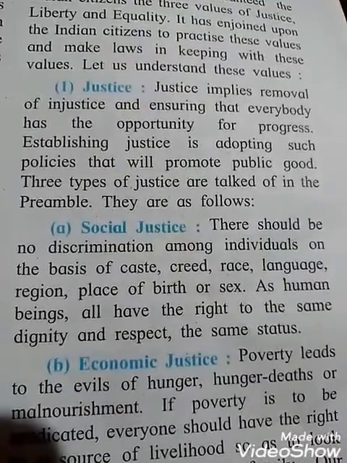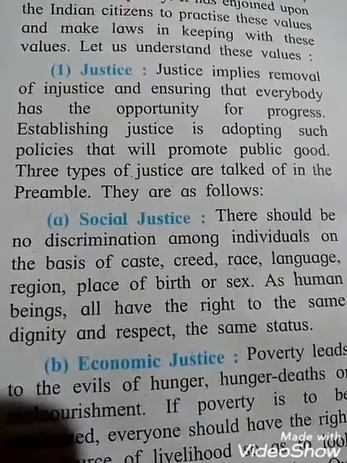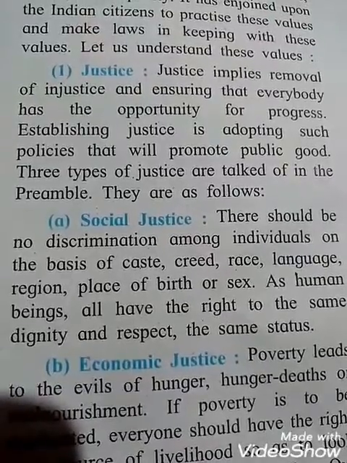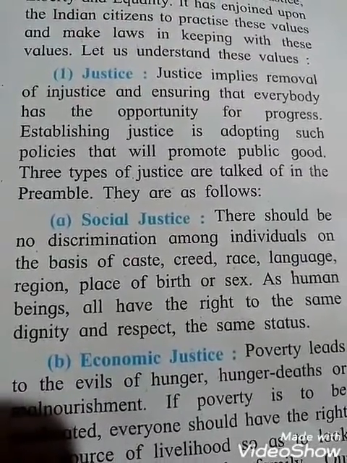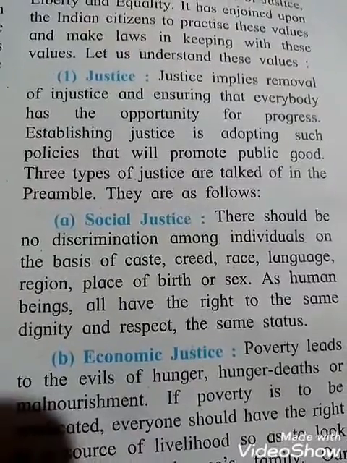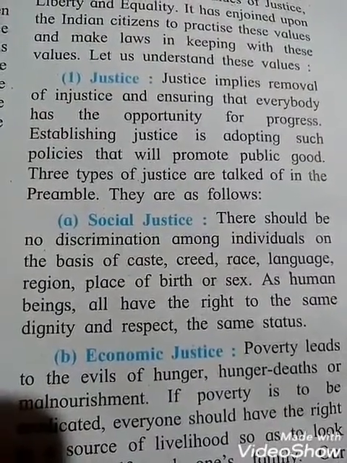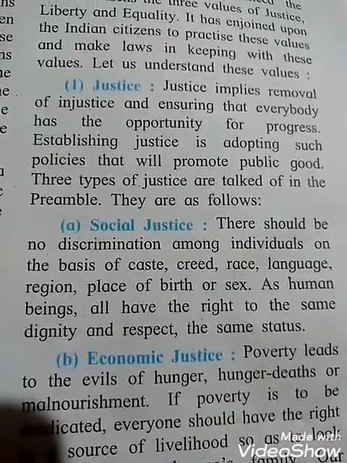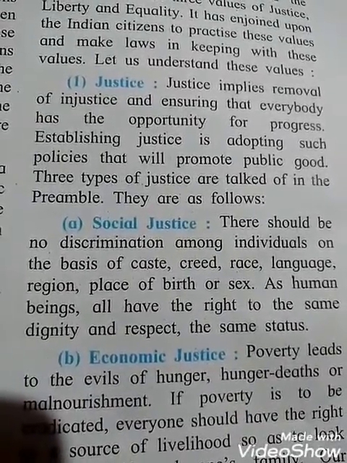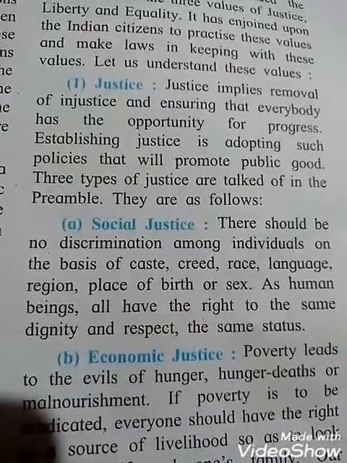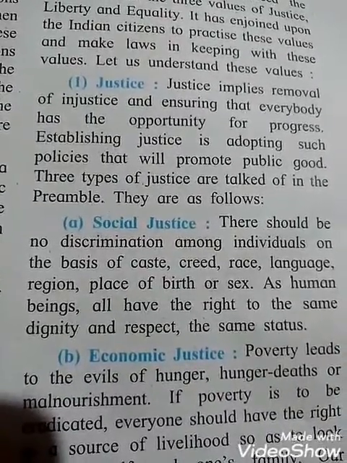There should be no discrimination among individuals on the basis of caste, creed, race, language, region, place of birth or sex. As human beings, all have the right to the same dignity and respect, the same status.